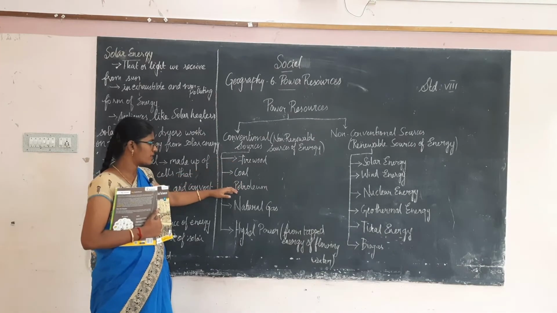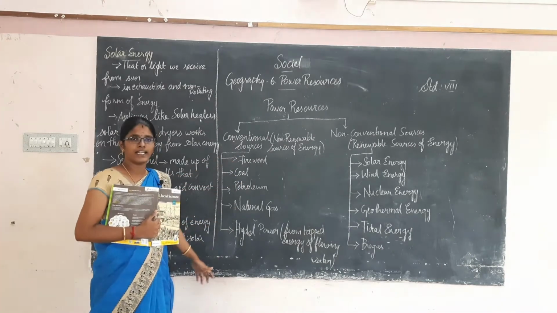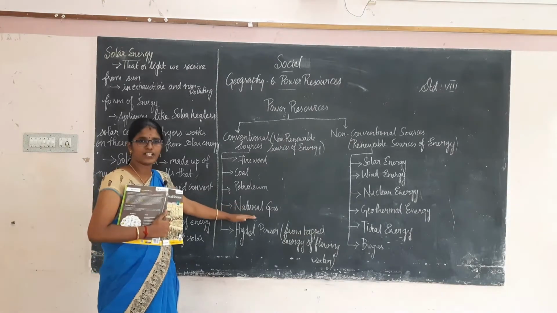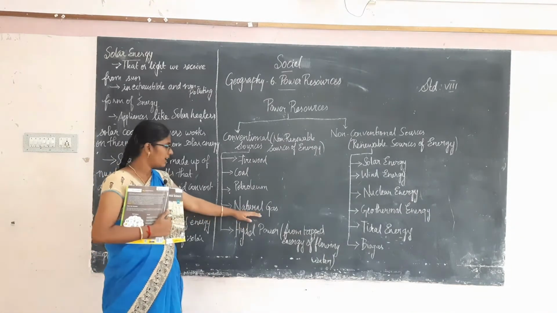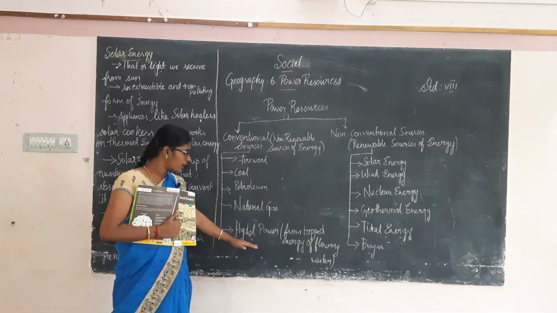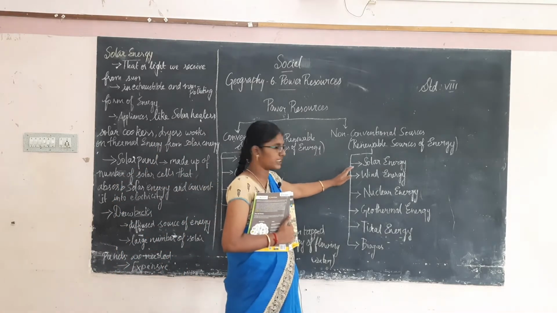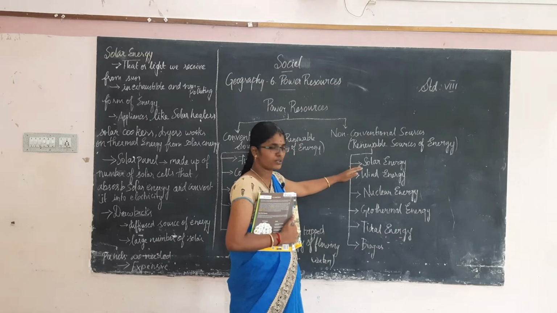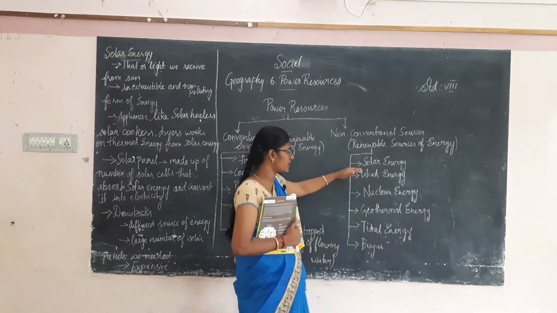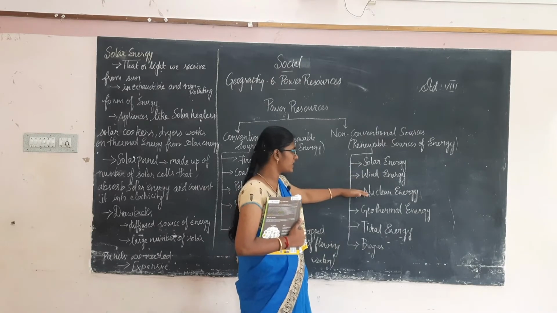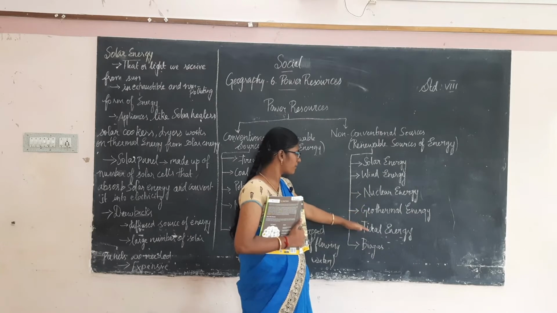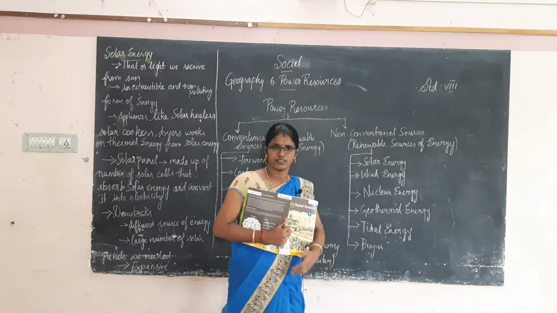Okay, what are the different types of conventional sources? Firewood, coal, petroleum, natural gas, and hydel power. Last class we discussed up to natural gas, and today we are going to discuss hydel power and the remaining non-conventional sources of energy. What are the remaining ones? Solar energy, wind energy, nuclear energy, geothermal, tidal, and biogas.